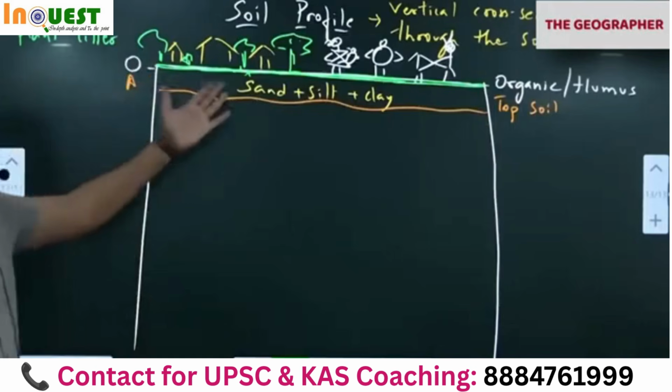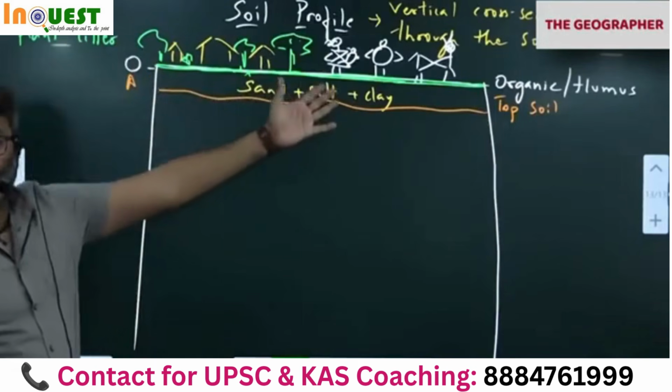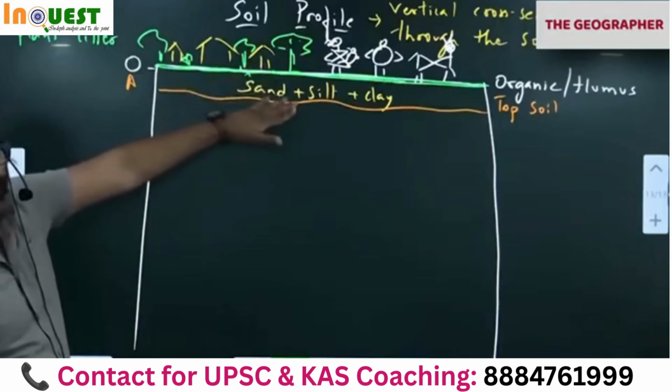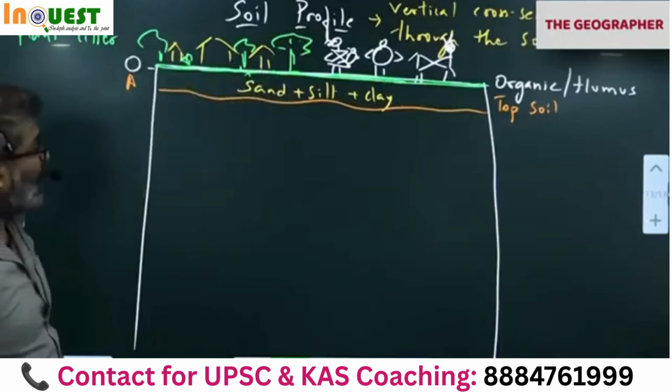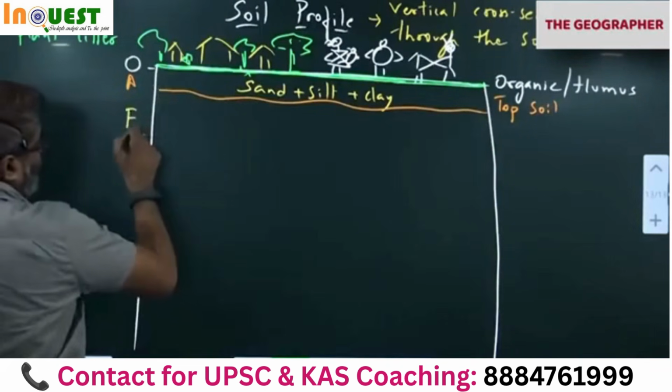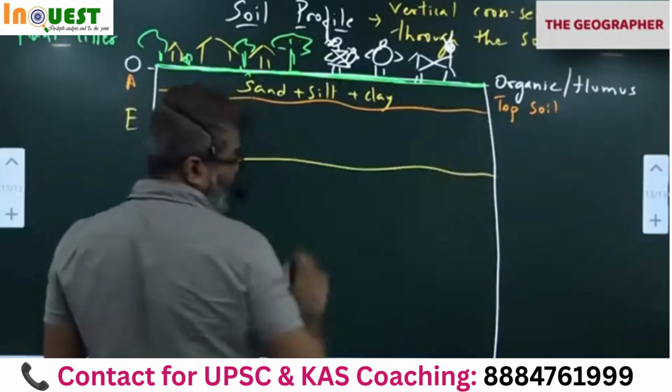So topsoil contains sand, silt, clay here. So pay attention please. Organic layer and topsoil: sand, silt, clay. Below this is another layer called the E layer. E. Now you notice things are going to change.